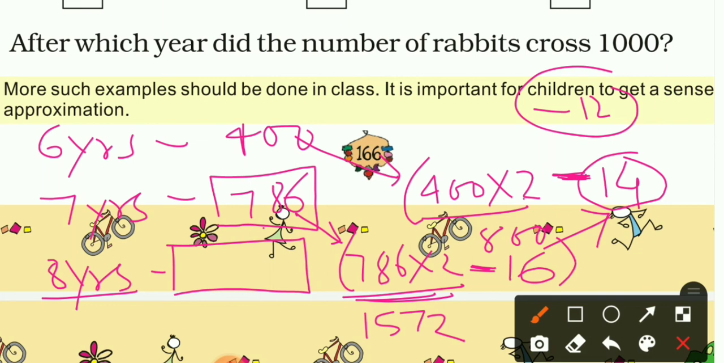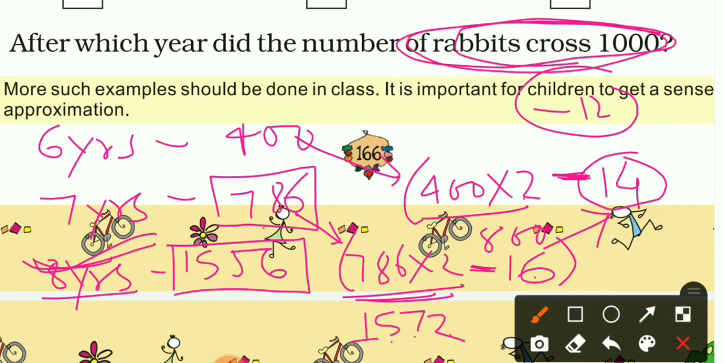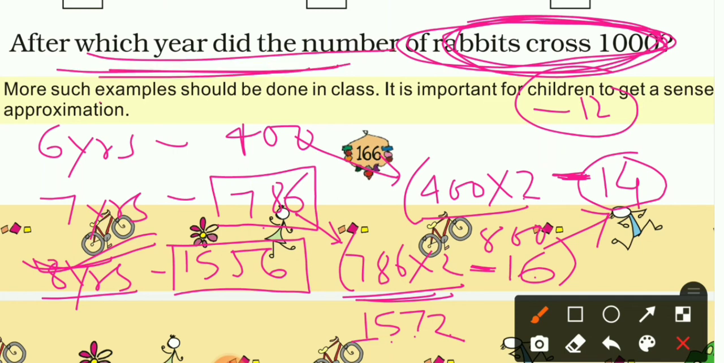So now subtract 1572 minus 16. So we will get 1556. So here we can say that in the 8th year the number of rabbits is crossing 1000. Okay, it was the answer of this third question. So in 8 years the number of rabbits is crossing 1000.